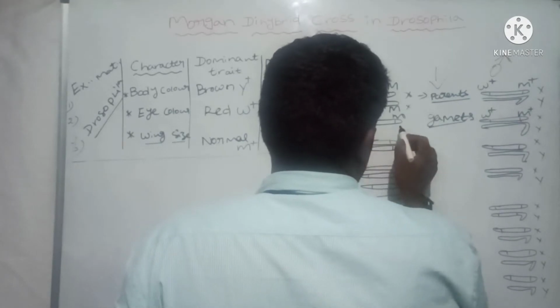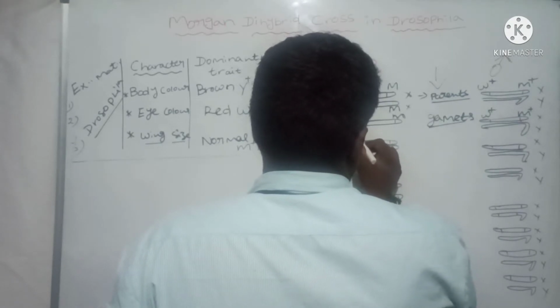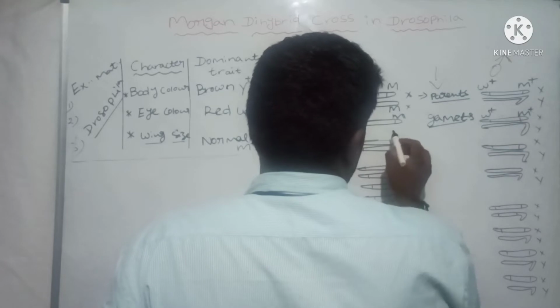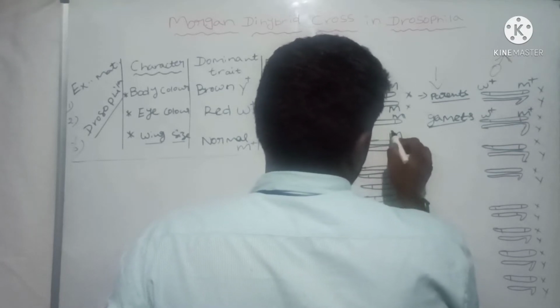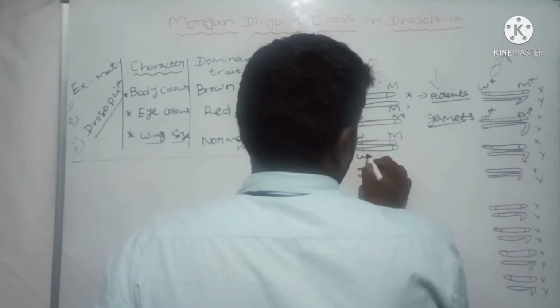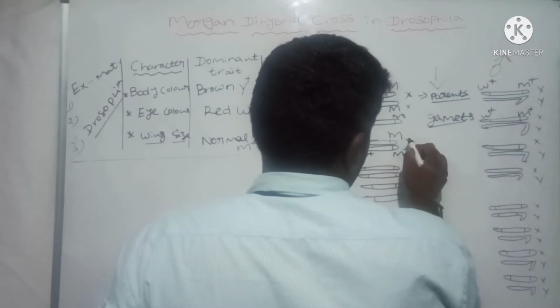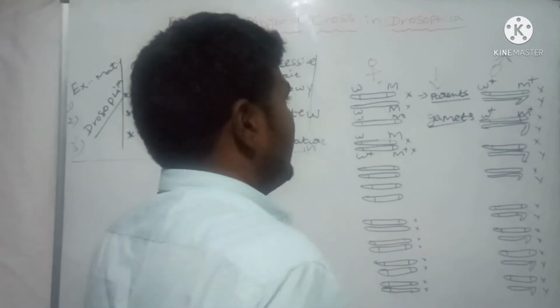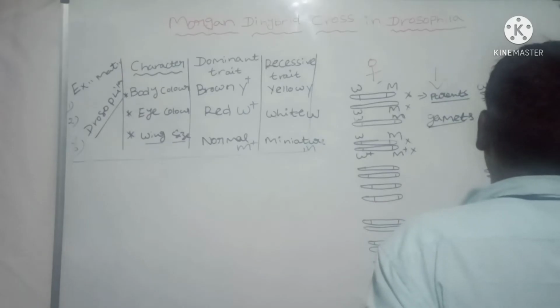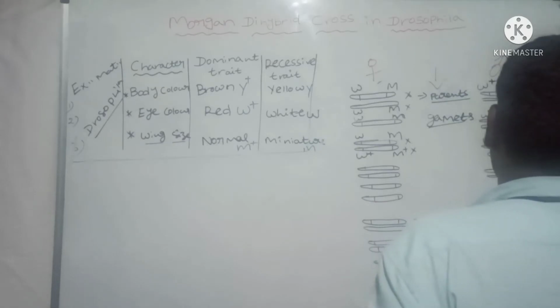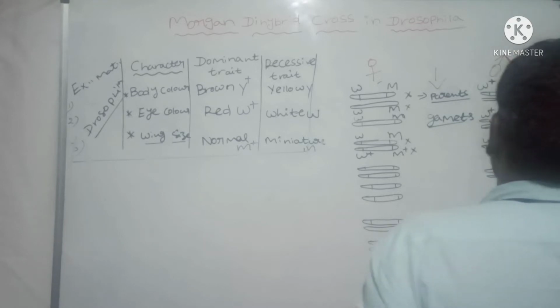We expect W and M with W plus M plus, which is the XX chromosome, and W and M with the Y chromosome.